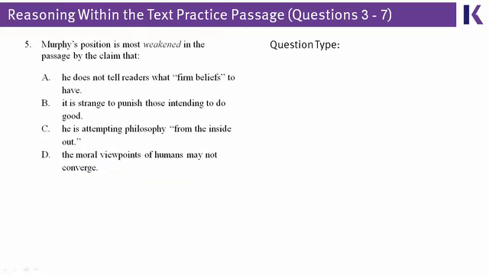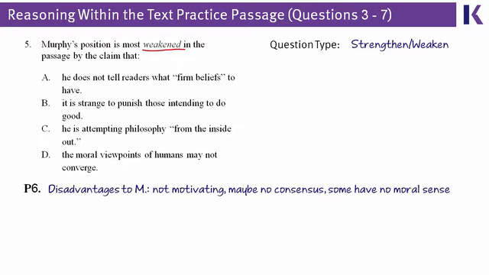Question number 5 comes next, and it's the first strengthen and weaken question in this group. You may have identified that by the fact that it actually says weakened in the question stem. What this question asks for is something the author mentions in the passage that weakens the argument. And if we've got a solid passage outline, we know exactly where to go. Paragraph 6 is the paragraph where the author specifically weakens Murphy's argument, mentions the things that are wrong with it, and it actually connects with that simulated denial test that the author went through in question 4.